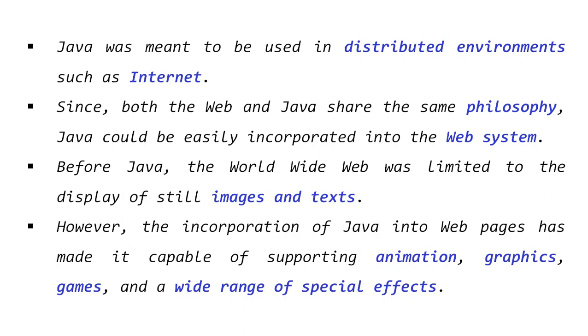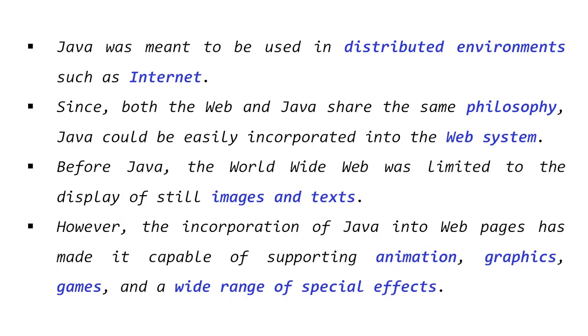Now, one question is there for all of you. Suppose I am writing Java code inside HTML tags, then what is the meaning of this? And the reverse is also possible. Suppose I am writing HTML code inside Java code, then what is the meaning of this? These are the questions for you.